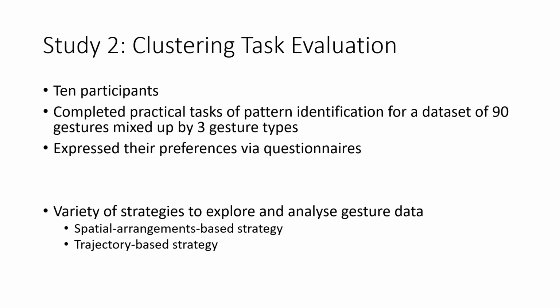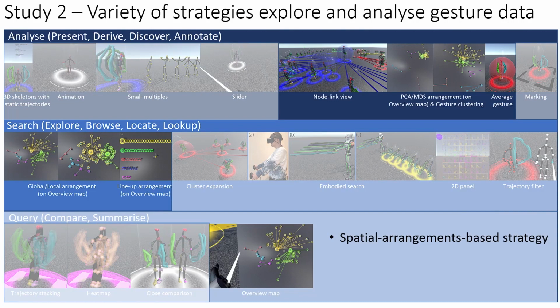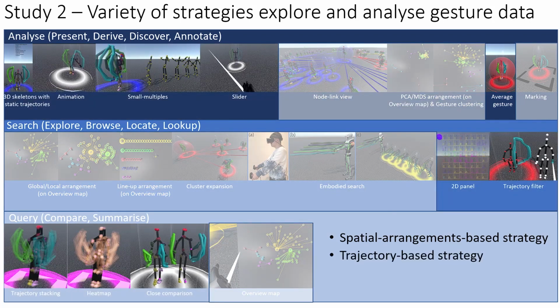We had a very interesting observation that our participants were able to complete the tasks using different analytical strategies. The first bunch of participants relied more on the different spatial arrangements in GestureExplorer in order to identify outliers and exclude them correspondingly. Another type of participants relied on the more detailed visualizations such as the trajectories and the animation. They made detailed comparisons between gestures and were also able to identify outliers and refine the clusters eventually. This confirms that GestureExplorer is a promising tool as it allows different approaches of analysis. The approaches are different in the procedures but are able to lead to the same outcome eventually.